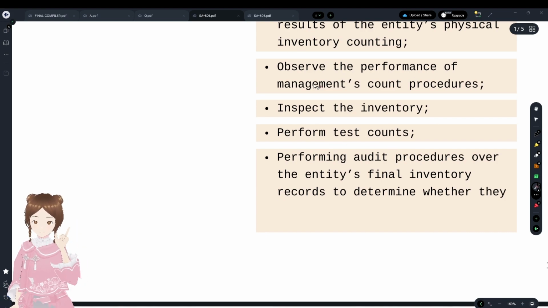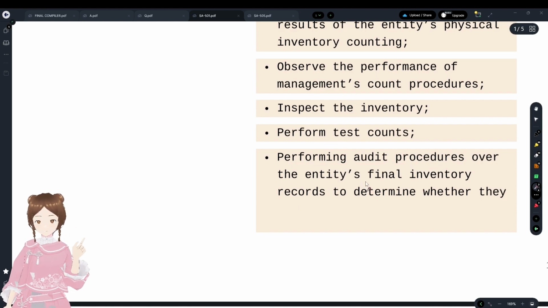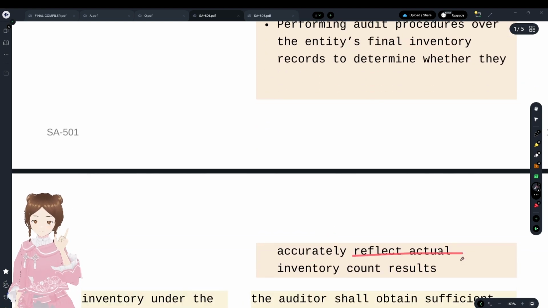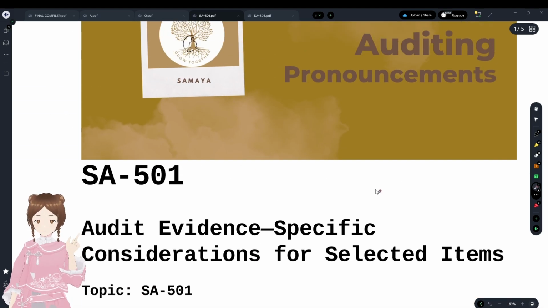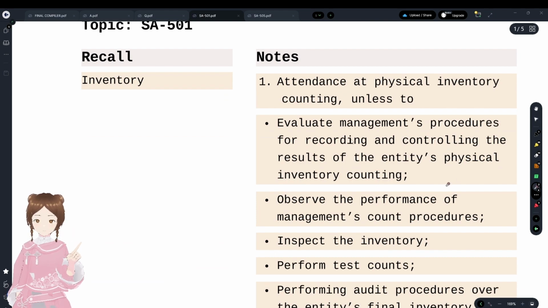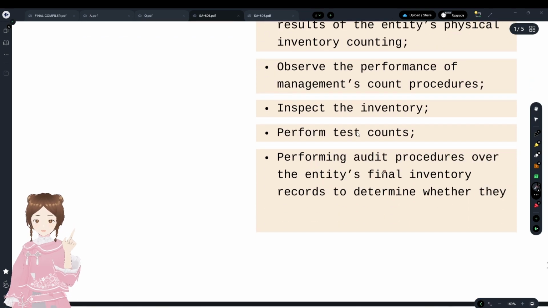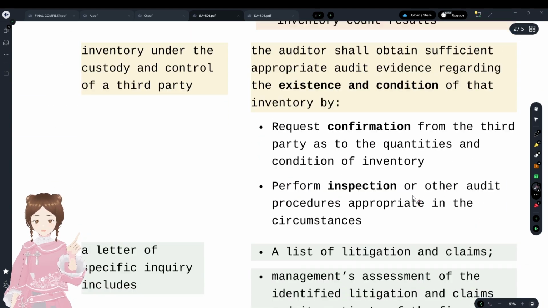And perform test counts. You have to observe the management count process and perform test counts, and perform audit procedures over the entity's final inventory records to determine whether they accurately reflect the actual inventory count results or not, that is, tallying them. First, you have to ask about the management procedures with regard to the counting, then observe the counting process, inspect the inventory condition, perform test counts and just tally them. And that's with regard to that.